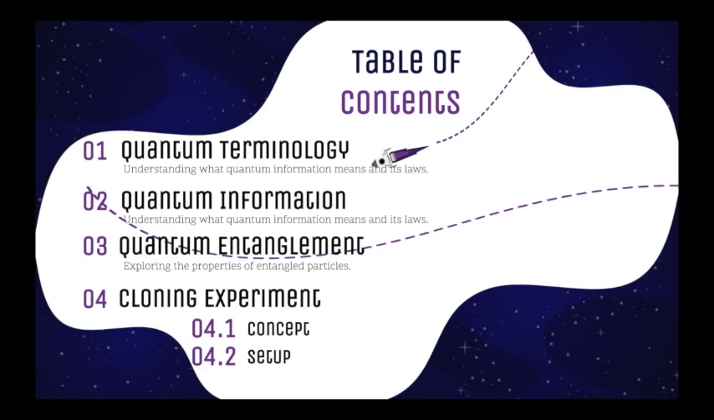Let's see the table of contents of this video, that is the outline. We will first talk about quantum terminology. We will see some terms that we will encounter in the future. And then we will go to quantum information and talk about why it is impossible to clone. Then we will talk about quantum entanglement and what makes this experiment special. And at last, we will talk about the experiment itself by first talking about the concept and then the setup.